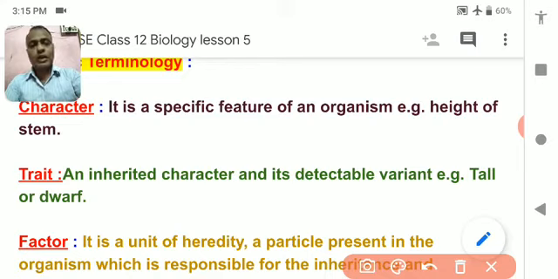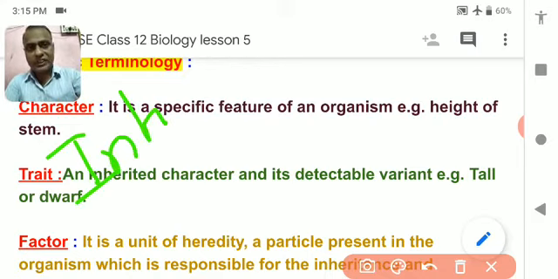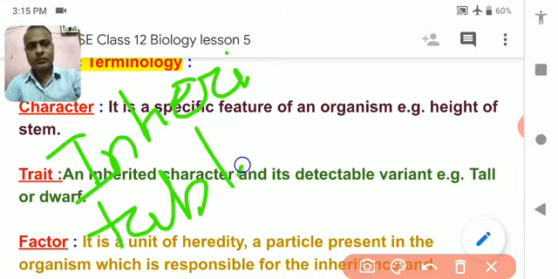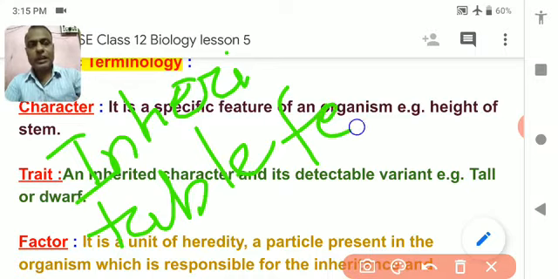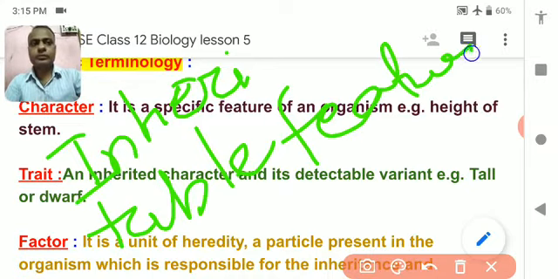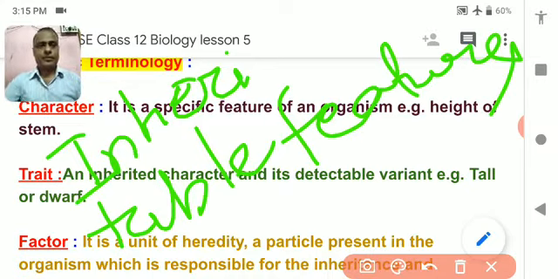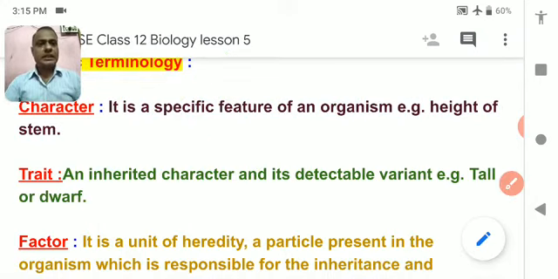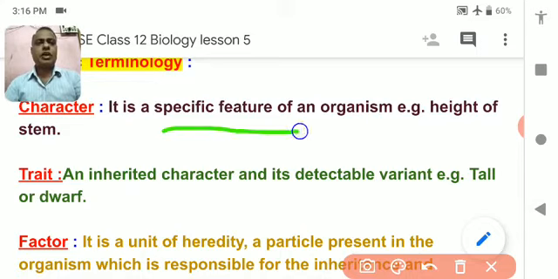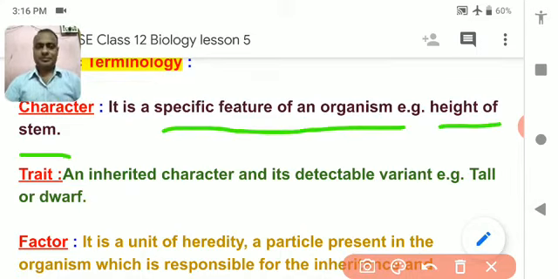So all inheritable features are called character. I have already given the definition over here. It is the specific feature of an organism, that is, height of a stem.